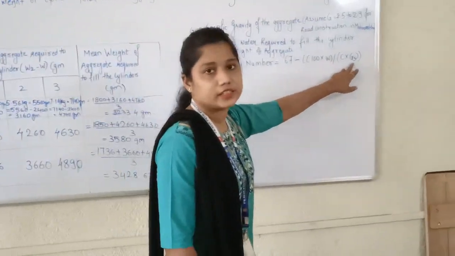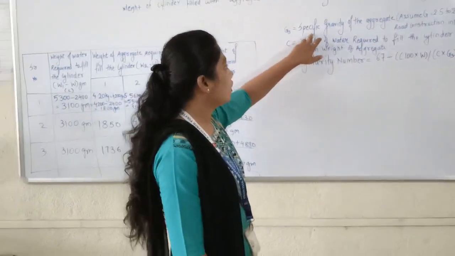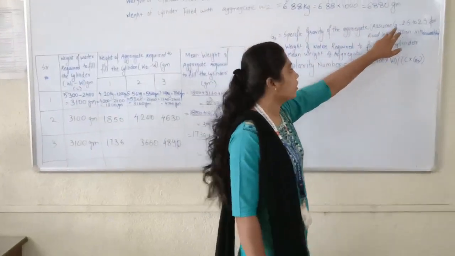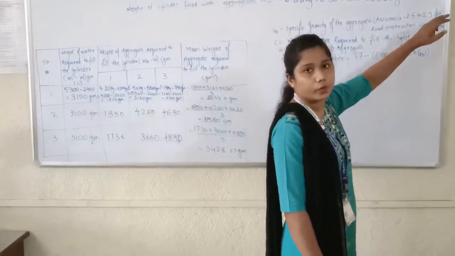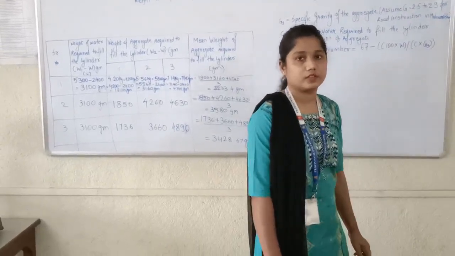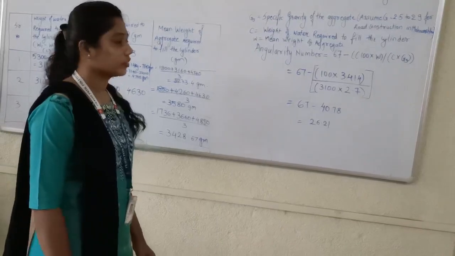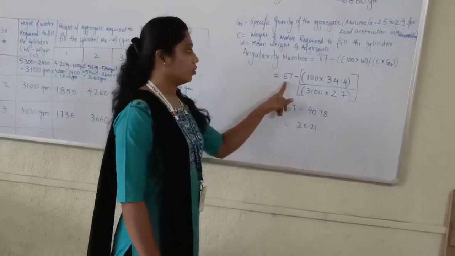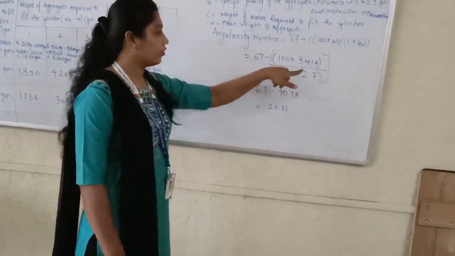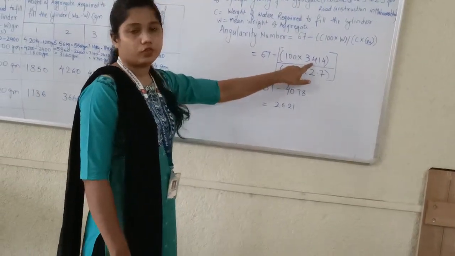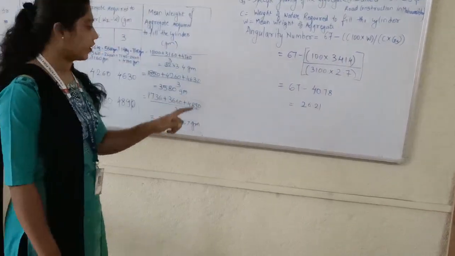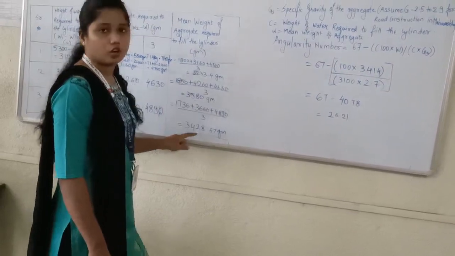What is GS? GS is the specific gravity of the aggregate. We have to assume it 2.5 to 2.8. What I am going to assume is 2.7. So this is my 67 minus 100 W. I have taken W as 3414 because I have calculated the mean of all three readings.